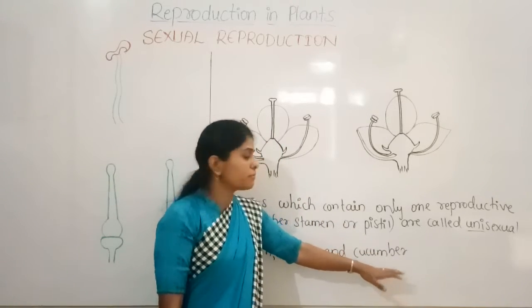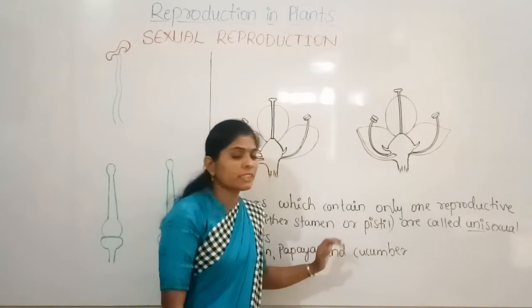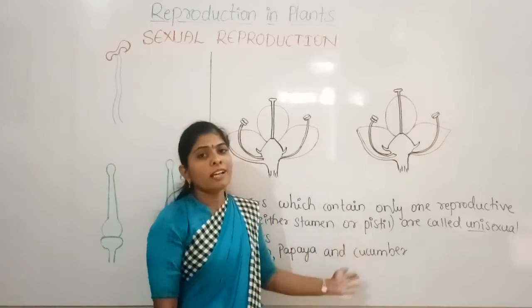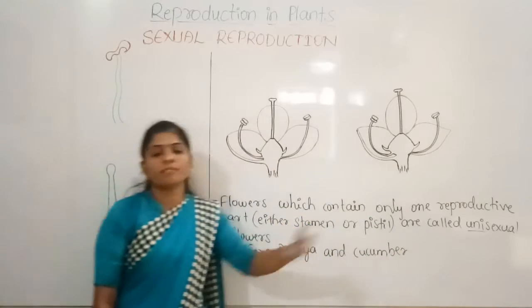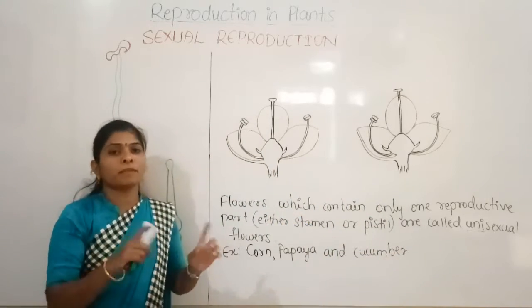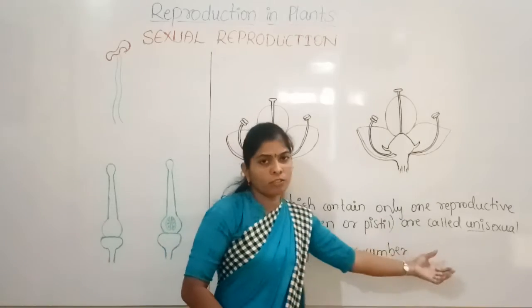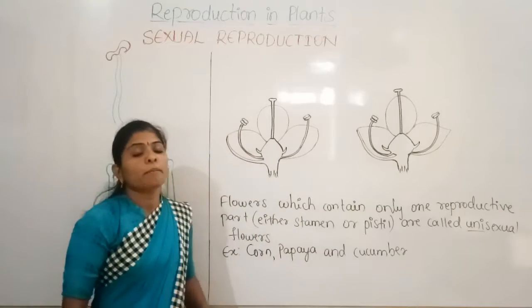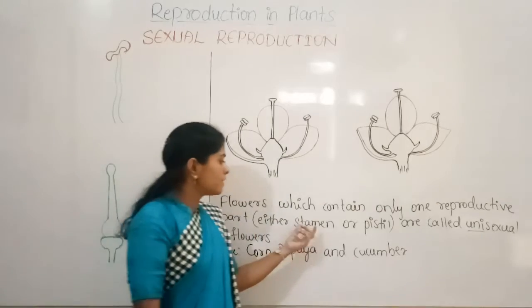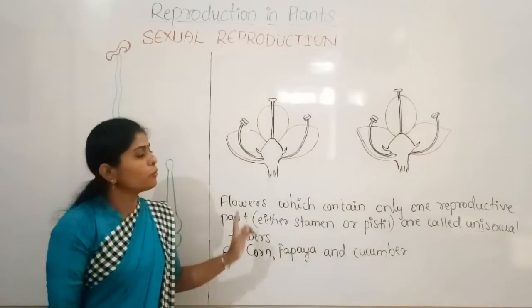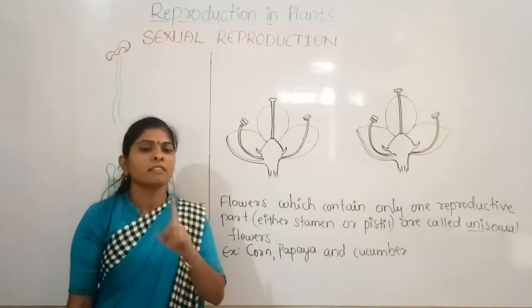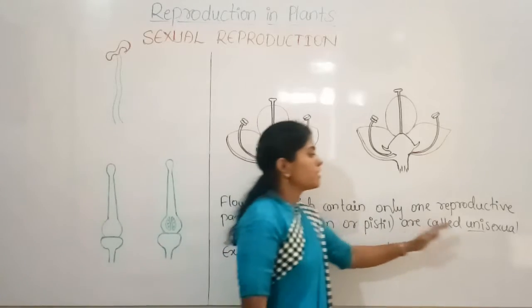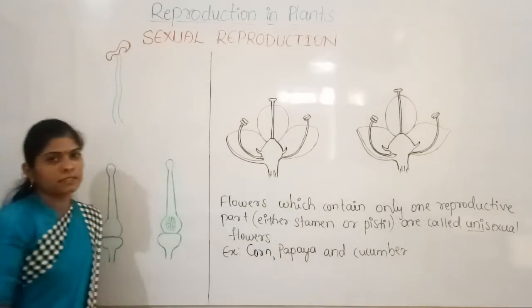The different flowers which contain only pistil or only stamen may be present in the same plant of the cucumber, or in different plants of the same kind. But the flowers contain either stamens or pistil, only one reproductive part. So such flowers we call unisexual flowers.